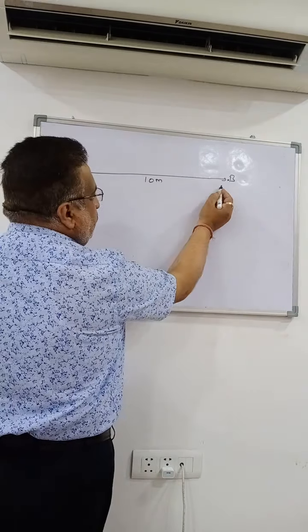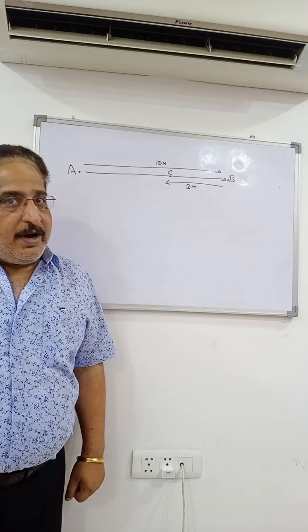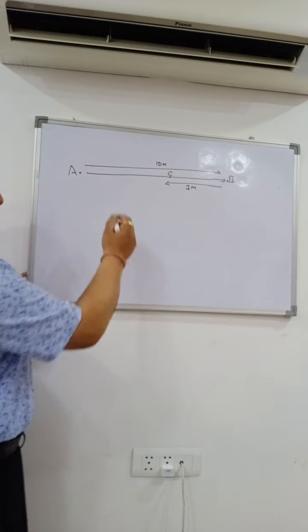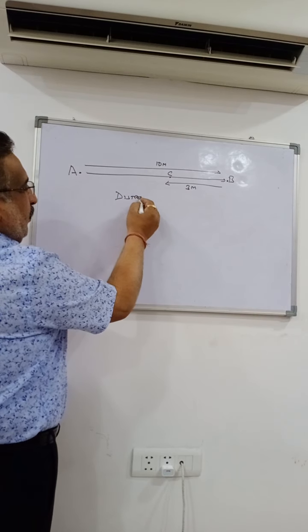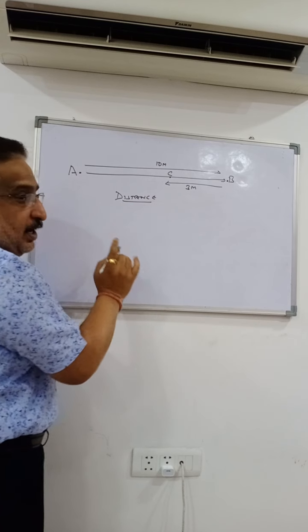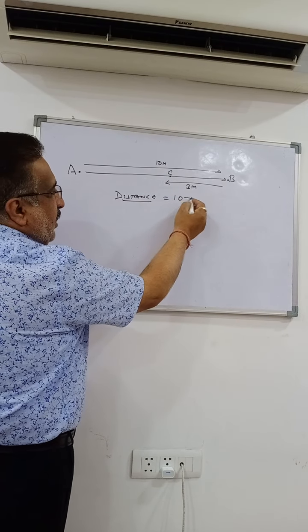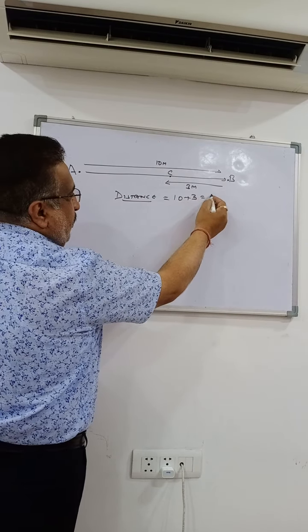Now what will be the distance? The actual path traveled by the car. So what will be distance in this case? I hope you might have calculated this. Distance is 10 plus 3 is equal to 13 meters.